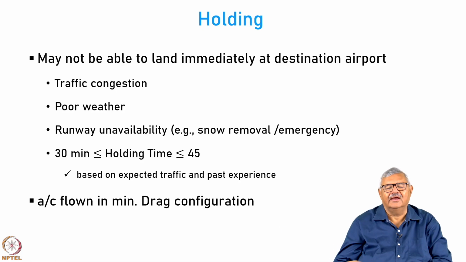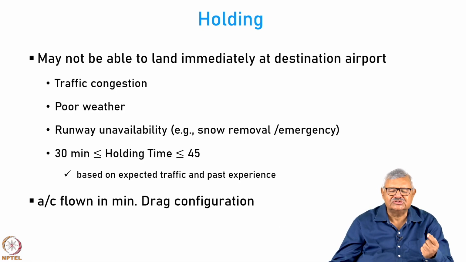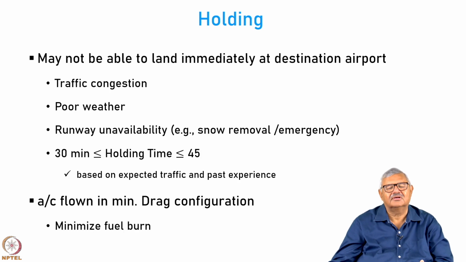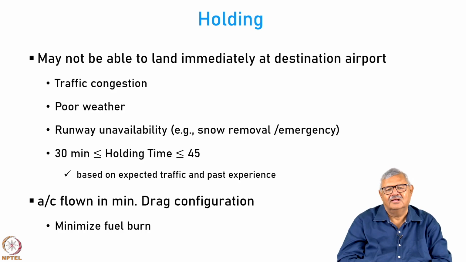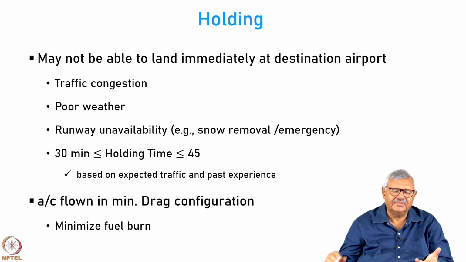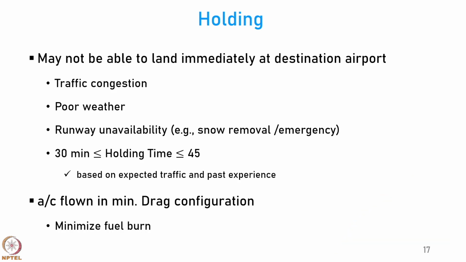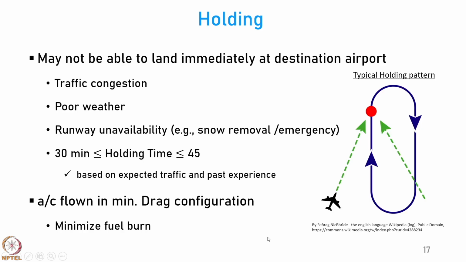During the hold, the aircraft is flown in the minimum drag configuration because we want to conserve the fuel that you consume during hold. It is a waste. Our aim is to minimize the fuel burn. So, we will fly at that flap setting, at that configuration at which the drag will be minimum, because we want to stay up in the air on the least amount of fuel. This is how hold patterns are normally encountered.